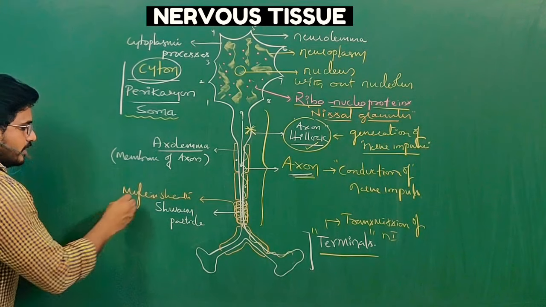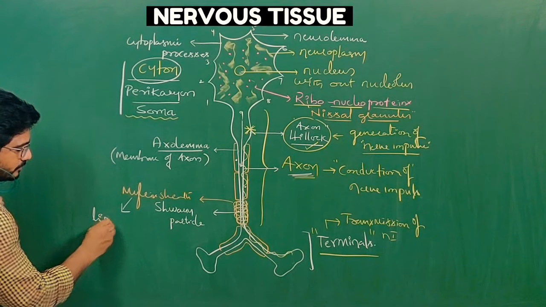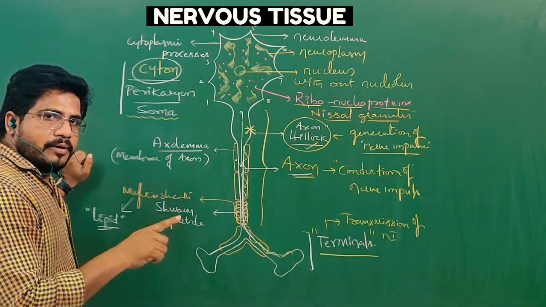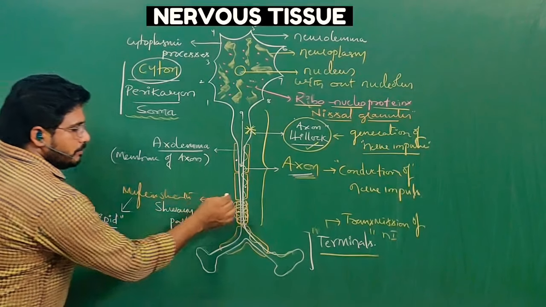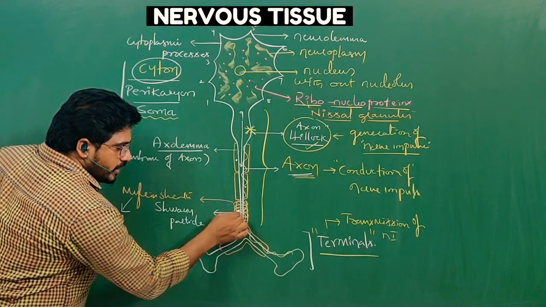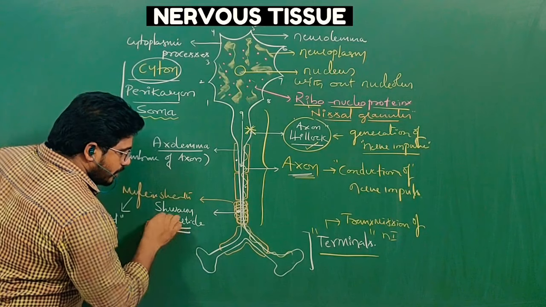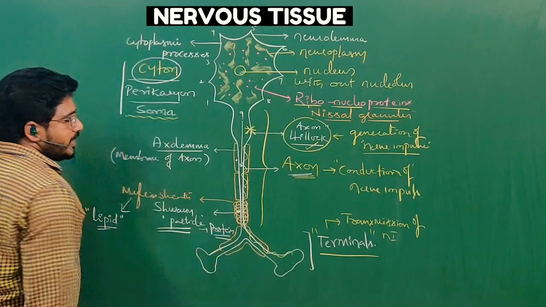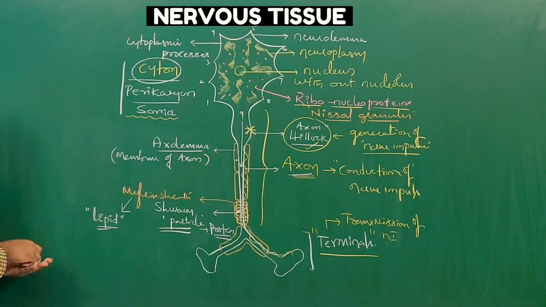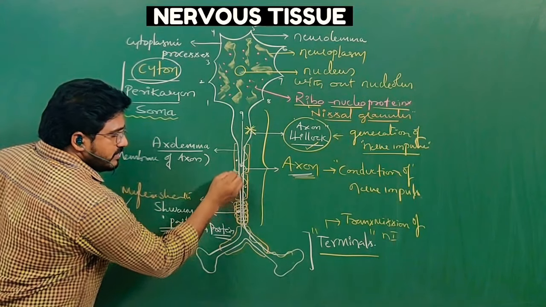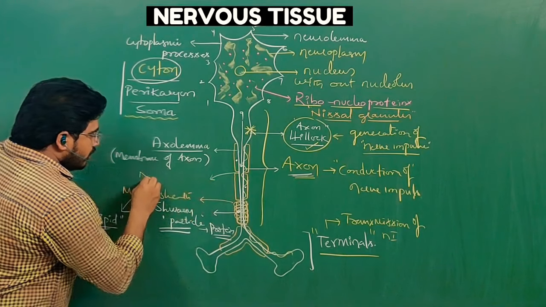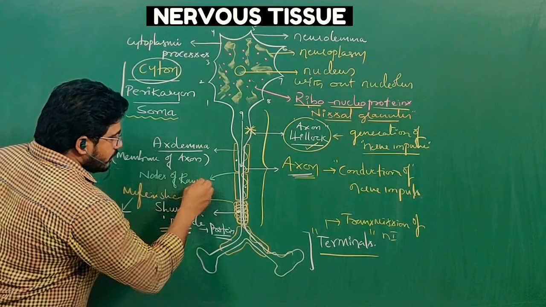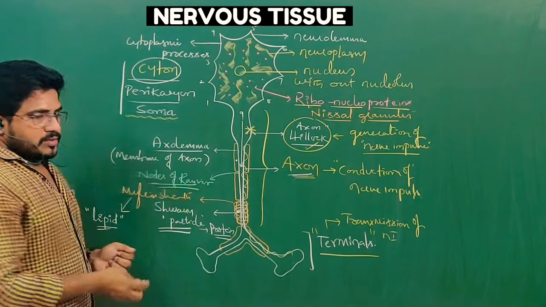Myelin sheath is lipidous in nature, meaning fat. It is made up of lipid, formed with the help of oligodendrocytes. But between the myelin sheath and the axon, some protein particle is there, called the Schwann particle. Schwann particle is protein in nature, but myelin sheath is lipid in nature. If you find some intervals between the myelin sheaths, they are called nodes of Ranvier, or Ranvier nodes.